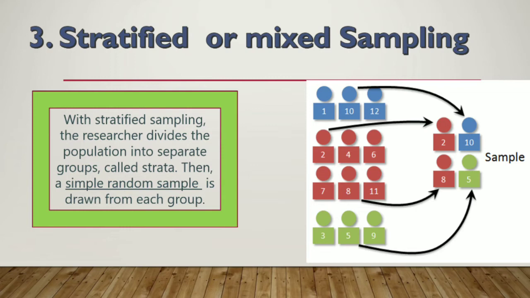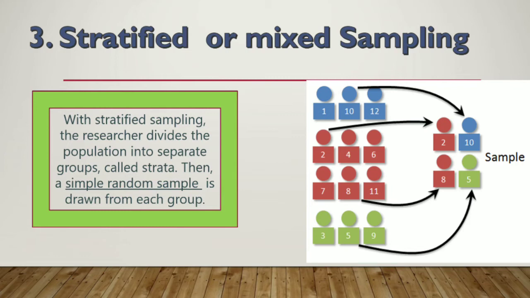From each group, a few of the items will be picked as a sample. As you can see, I have picked 2 items from red, 2 and 8. I have picked one according to the number of people in blue, that 3 people are there, so I have picked 1. Similarly, 3 people are there in green, I have picked 1. I have formed a sample of 4 people out of this, 4 plus 3 plus 3, that is 10 people. 6 plus 6, 12 people. I have chosen 4 people.